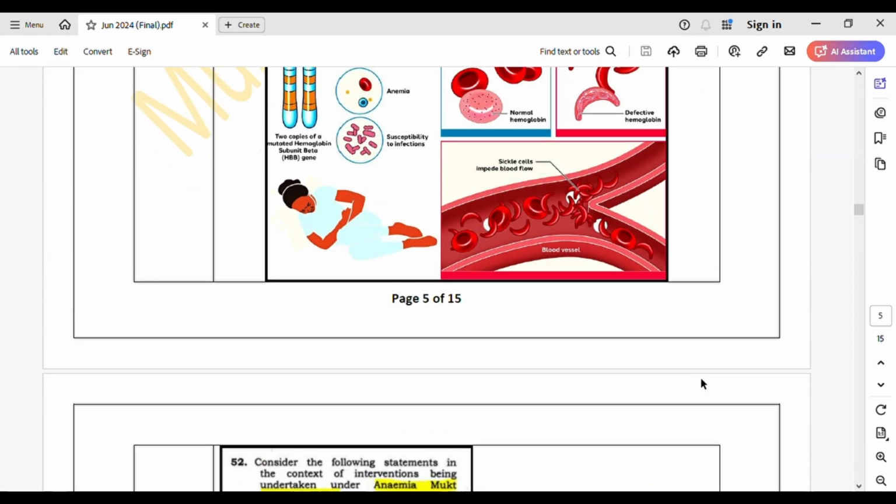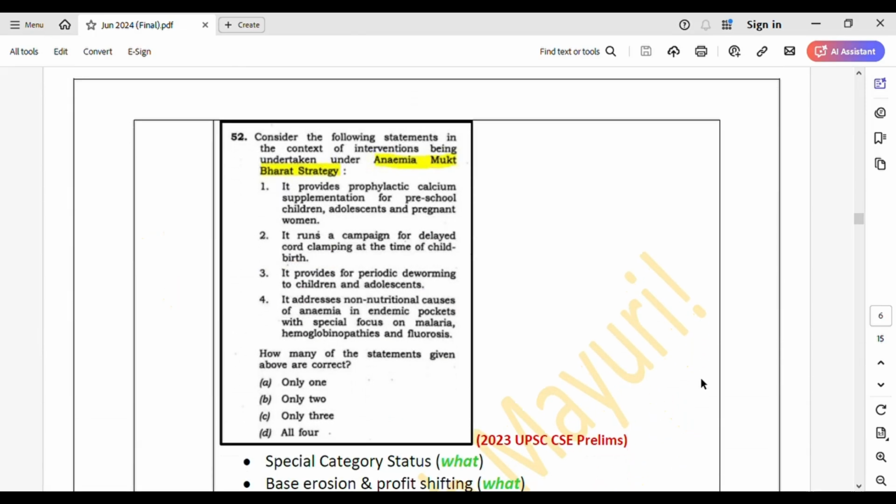There was one question in 2023 prelims, if I'm not wrong. Yes, they had asked about the Anemia Mukt Bharat strategy. So they ask you such things. If you know the disease, how it is caused, and whether there is any remedy to cure it, answering such questions becomes very easy. You don't have to specifically know about the Anemia Mukt Bharat strategy. Even if you have a fair idea of what anemia is, how it is caused, and what its cure is, you'll be able to arrive at the answer. It'll help you develop the intuition to solve these questions in prelims. Okay, so please make a note.